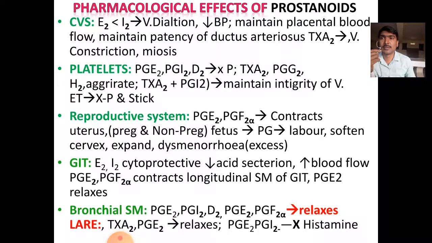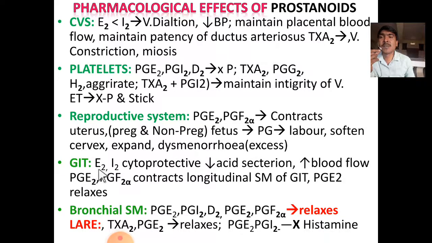And activity on the reproductive system. PGE2 and F2 alpha contract the uterus, both in pregnant as well as non-pregnant. They promote fetus expulsion. That's why these prostaglandins are helpful during labor. They also cause softening of the uterine cervix. They are also responsible for dysmenorrhea, that is painful menstruation. In excess quantity they will cause dysmenorrhea.